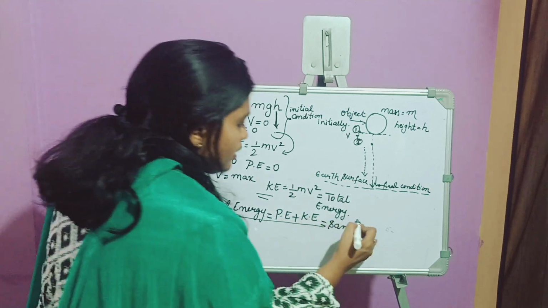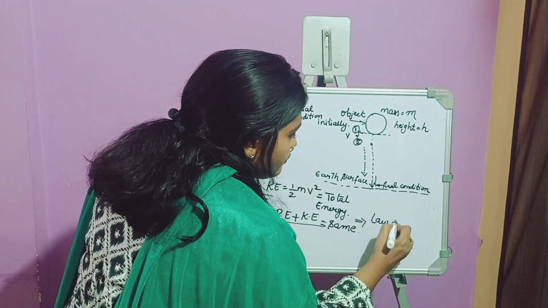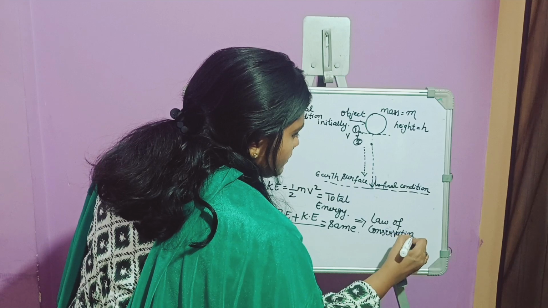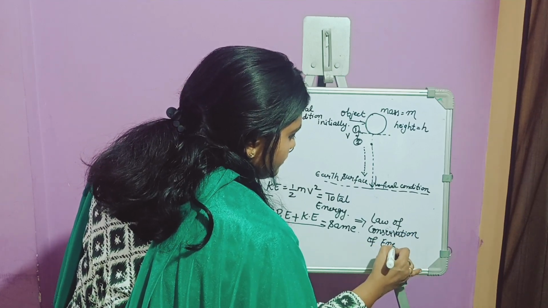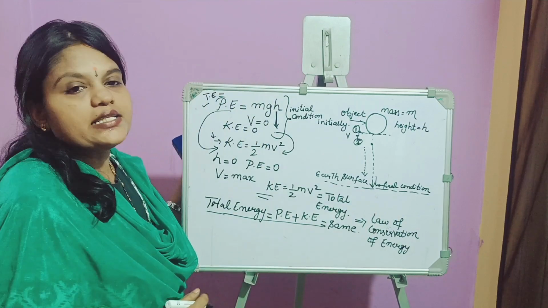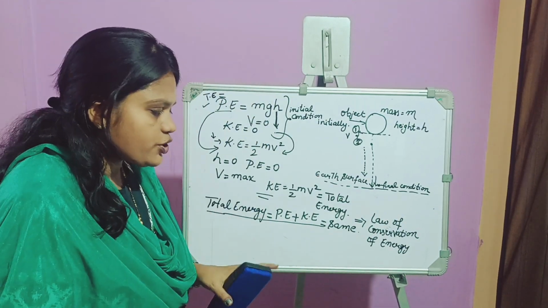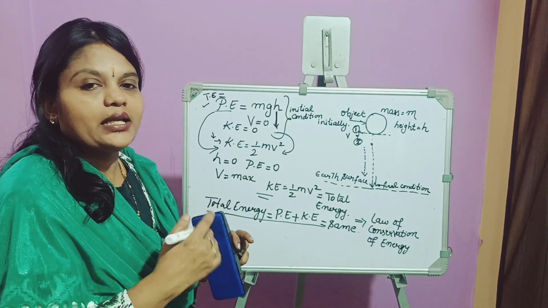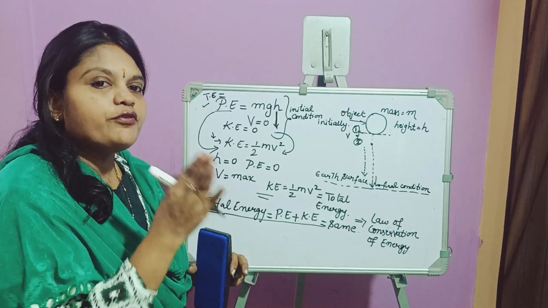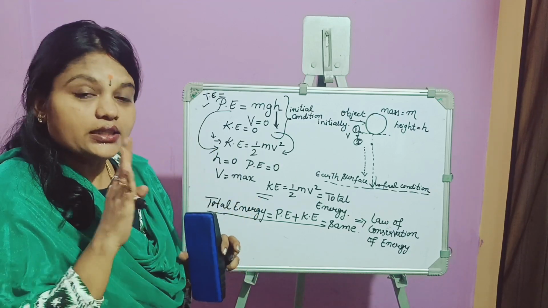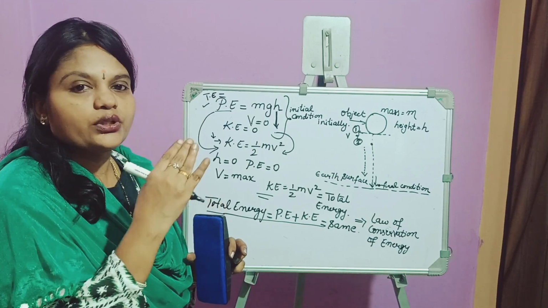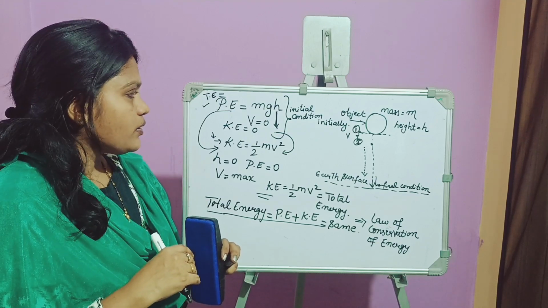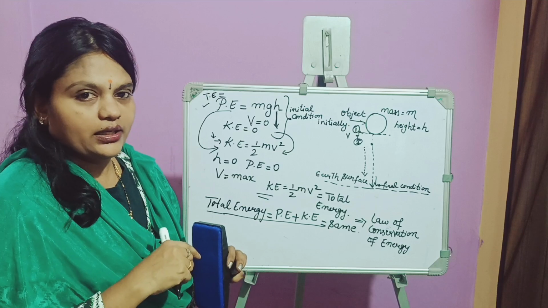In simple words, we call this the law of conservation of energy. What this law says is, energy can neither be created nor be destroyed, but it can only be converted or transformed from one form of energy into another form of energy. Thus, the total energy in the system or the total energy of the object remains the same during the process or after the process. Hope you got the answer for the question which I asked in the beginning.